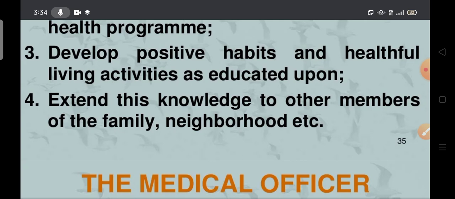So, not only learning, not only developing positive habits, they have to extend those knowledge to other members. It may be neighbors, or relatives, or family members, and all. Okay. So, these are the main responsibilities of the role of the school team, like students, like school children.